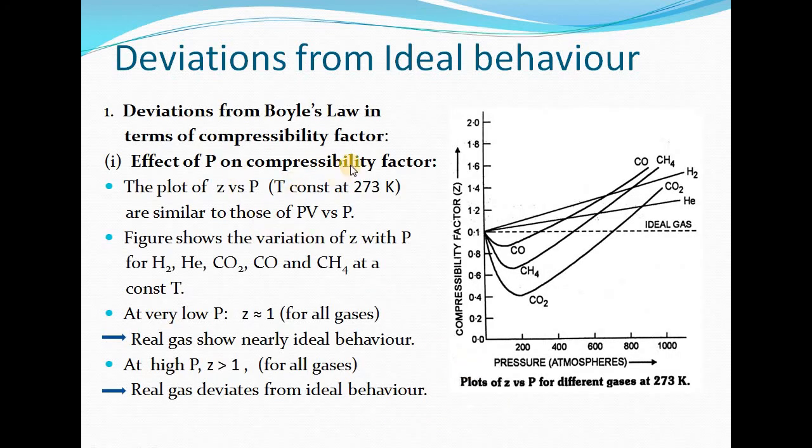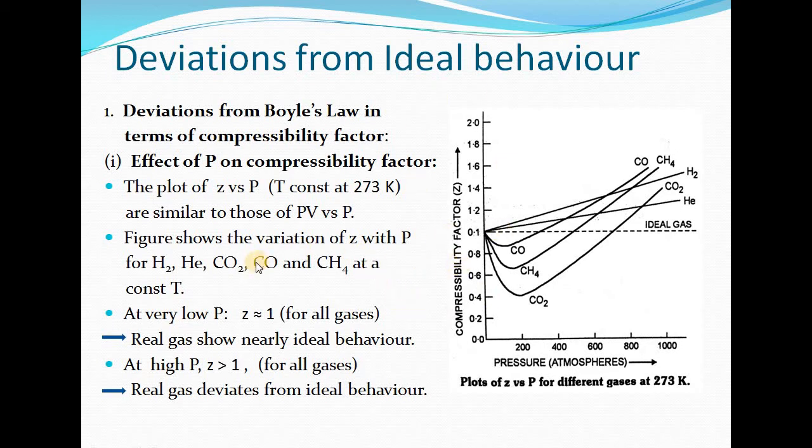So first one is the effect of pressure on compressibility factor. We are having compressibility factor Z along the y-axis and pressure along the x-axis. As we vary the pressure, what will be the effect on compressibility factor?